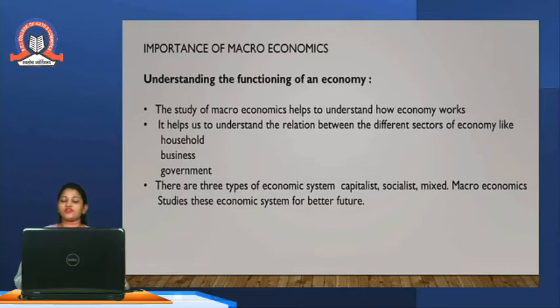There are three types of economic system. Capitalist means private sector, socialist means public sector, mixed means both sectors. Our Indian economy is a mixed economy because private and government sectors are both present. For example, Indian Railways comes under the government sector, while Tata and Reliance come under the private sector. Microeconomics studies this for a better future and better growth.